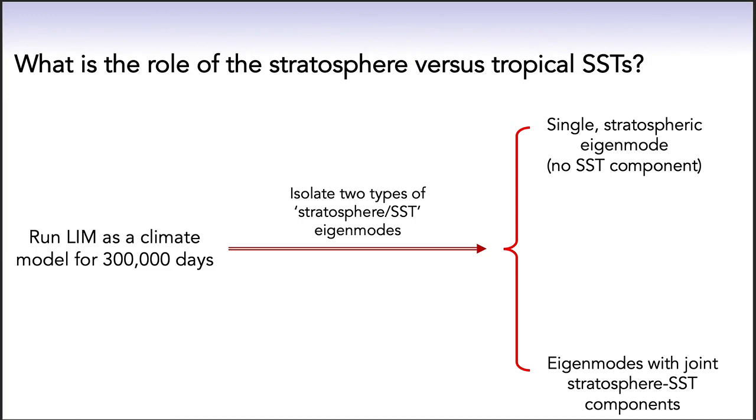which allows us to consider over 3,000 NAM events. If you will recall, earlier in the talk I mentioned that the stratosphere SST eigenmode subspace consisted of one eigenmode that was primarily stratospheric in character and did not have any SST variance associated with it, and a set of modes with joint stratosphere SST components. So, moving forward, I will ignore the internal variability component of the NAM anomalies and instead show NAM anomalies split into components associated with the single stratospheric eigenmode and the joint stratosphere SST eigenmodes.